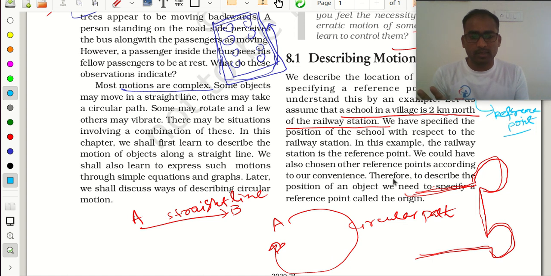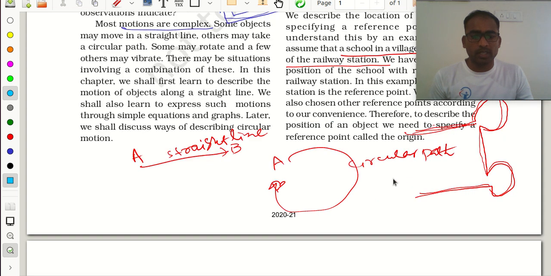Is that right? Yes, sir. Okay. So now we need to describe our object's movement, no? The position of an object. So we need to specify one reference point. That reference point is called an origin.